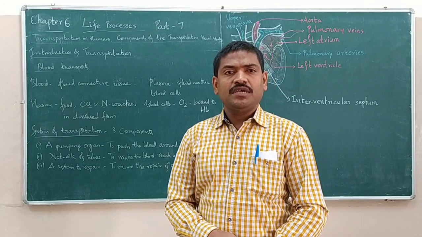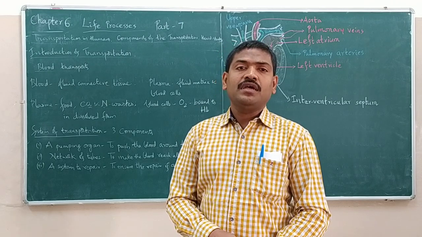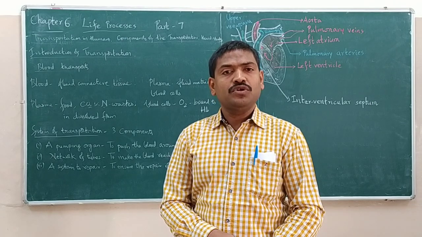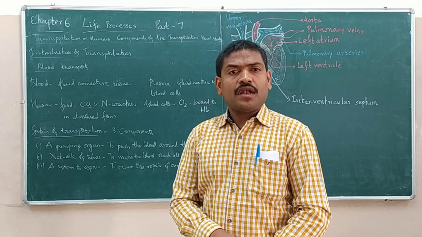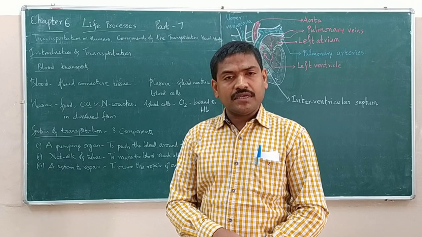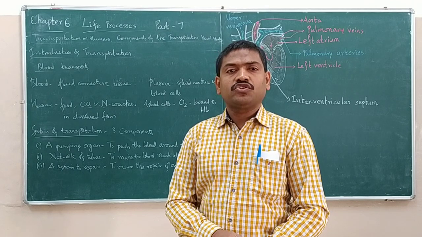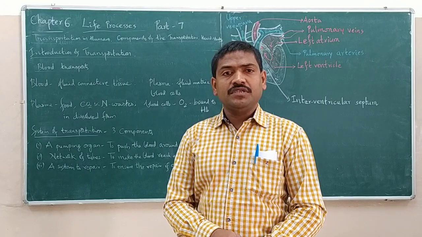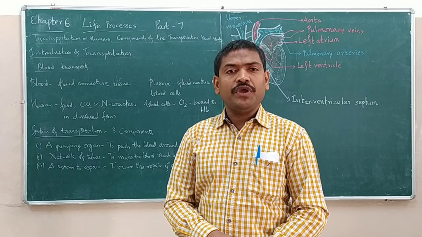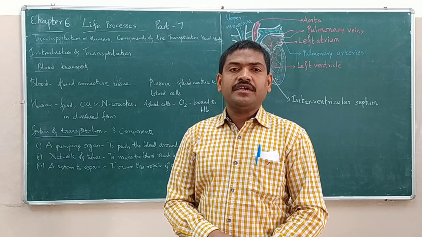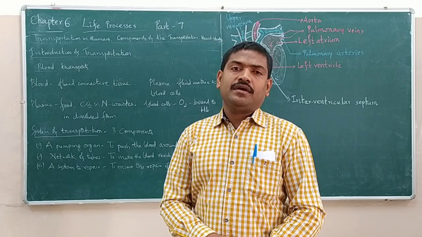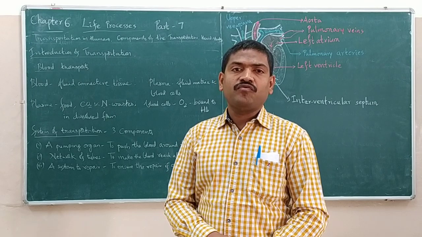This transportation is carried out by a special liquid tissue called blood. Blood is the liquid connective tissue. In class 9th, we have learned that every connective tissue will have a matrix, fibers and suspended cells in it. Since blood is the liquid connective tissue, blood has got fluid matrix in which many types of blood cells are present. So, how does the blood carry various substances from one place to other place?